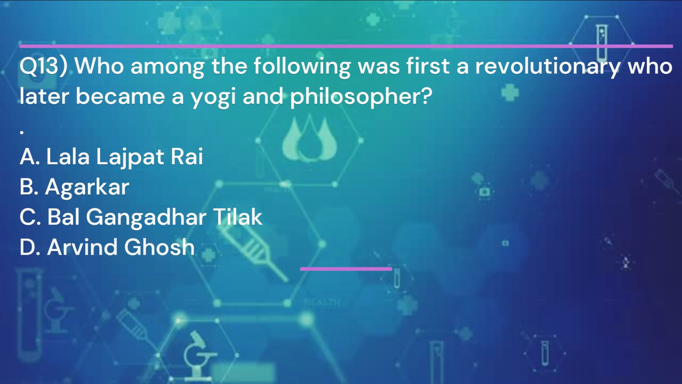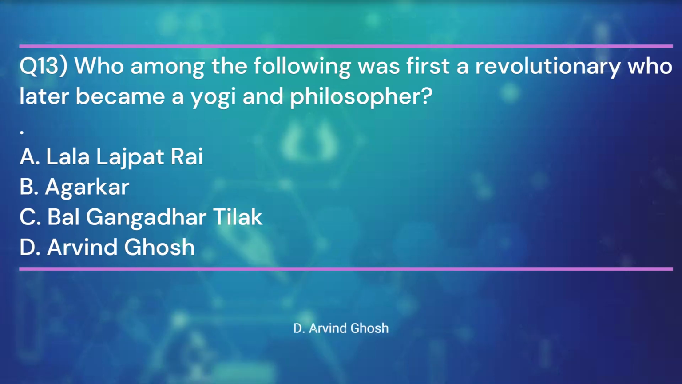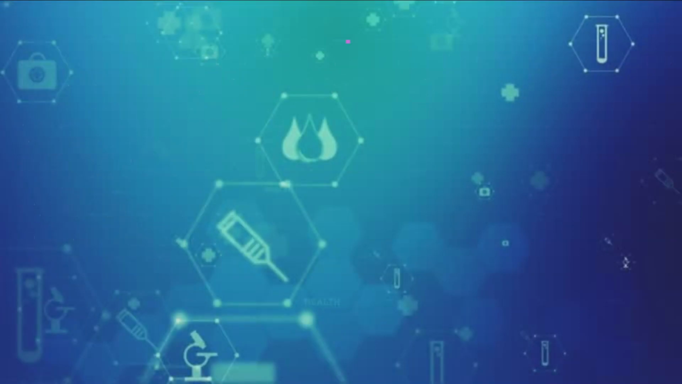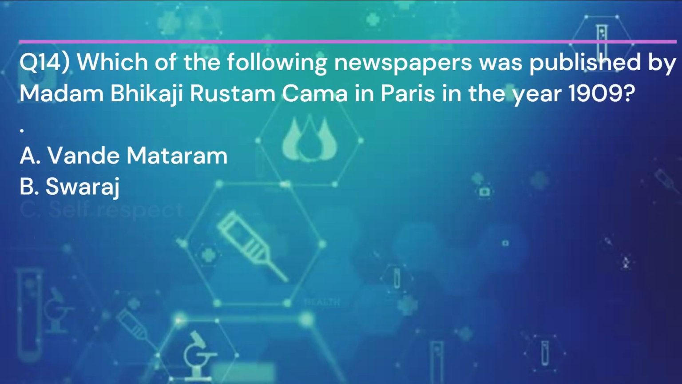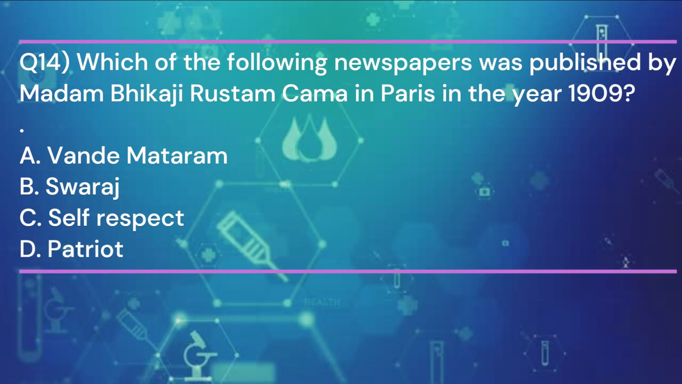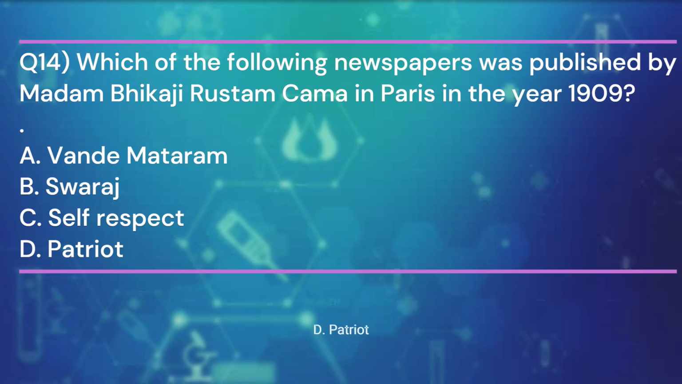Who among the following was first a revolutionary, who later became a yogi and philosopher? And the answer is D. Arvind Ghosh. Question 14. Which of the following newspapers was published by Madame Bhikaji Rustam Cama in Paris in the year 1909? And the answer is D.